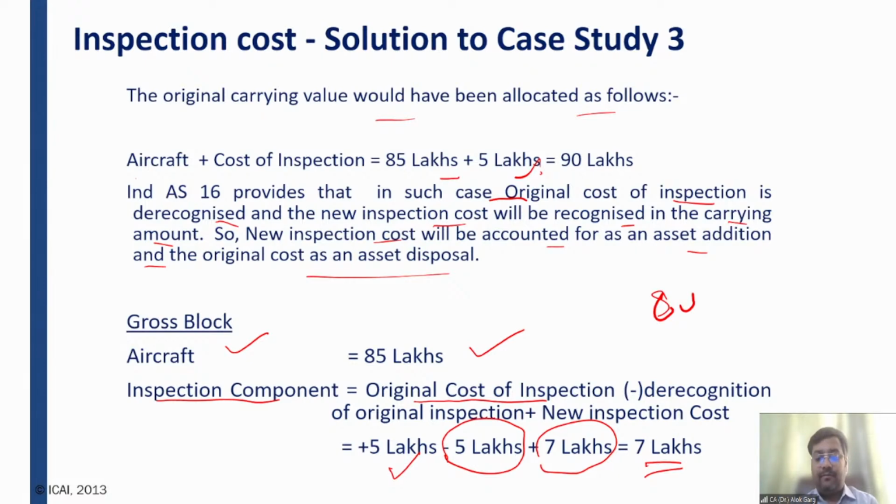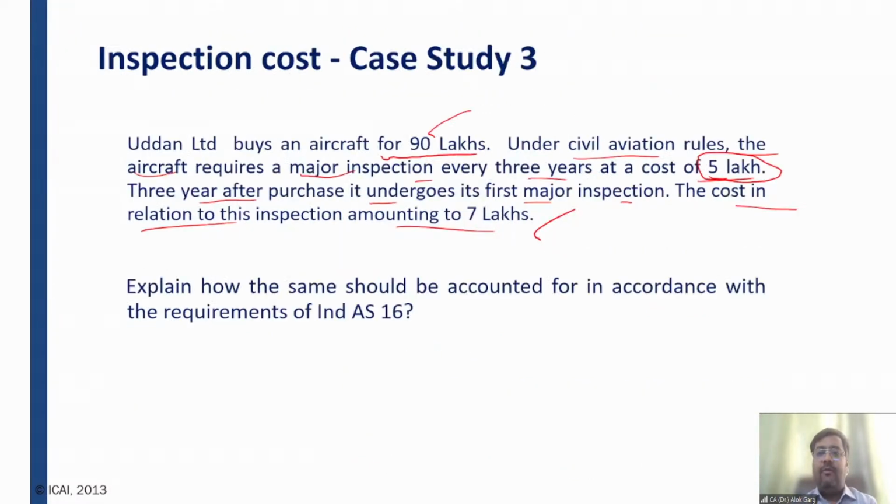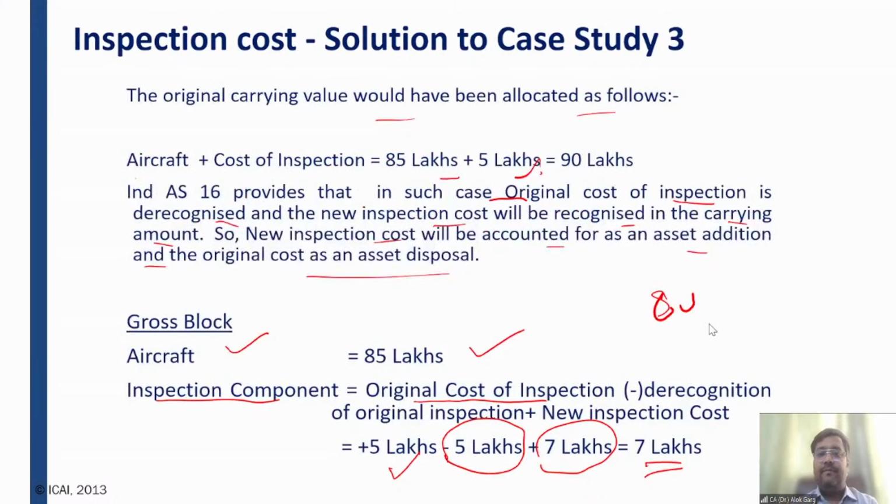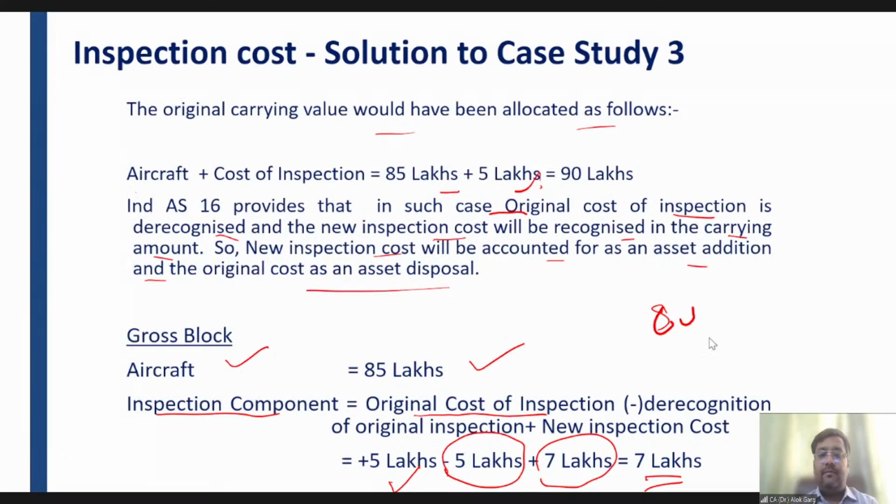Clear? I hope it is clear to all of you, friends. So 85 plus 7 will be your revised cost of aircraft. Any doubt? Any question so far?